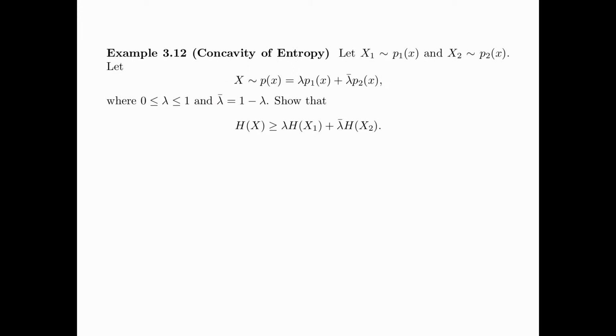In example 3.12, we are going to show the convexity of the entropy function. Let X1 have distribution p1(x) and X2 have distribution p2(x). Now we define a new random variable X with distribution p(x) equals lambda p1(x) plus lambda bar p2(x), where lambda is between 0 and 1 and lambda bar is equal to 1 minus lambda. That is, p(x) is a mixture of p1(x) and p2(x). We are going to show that entropy of X is greater than or equal to lambda times entropy of X1 plus lambda bar times entropy of X2.